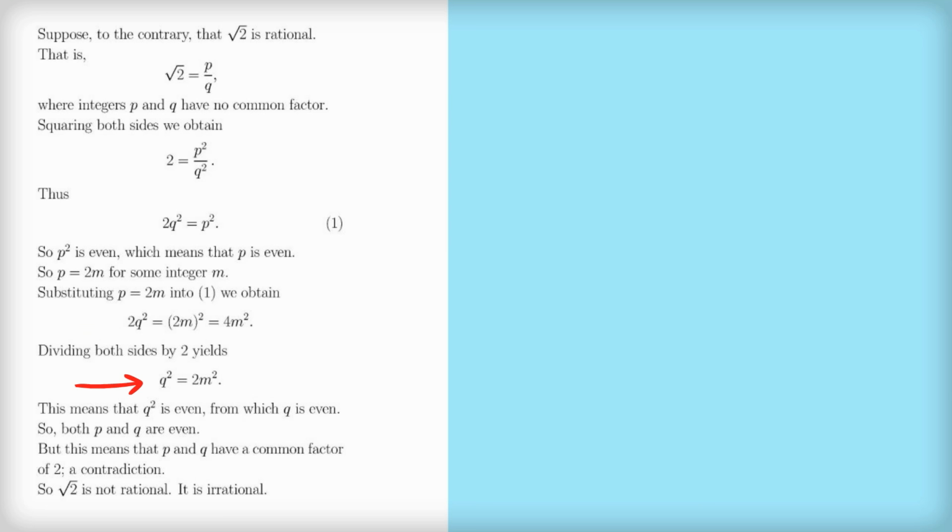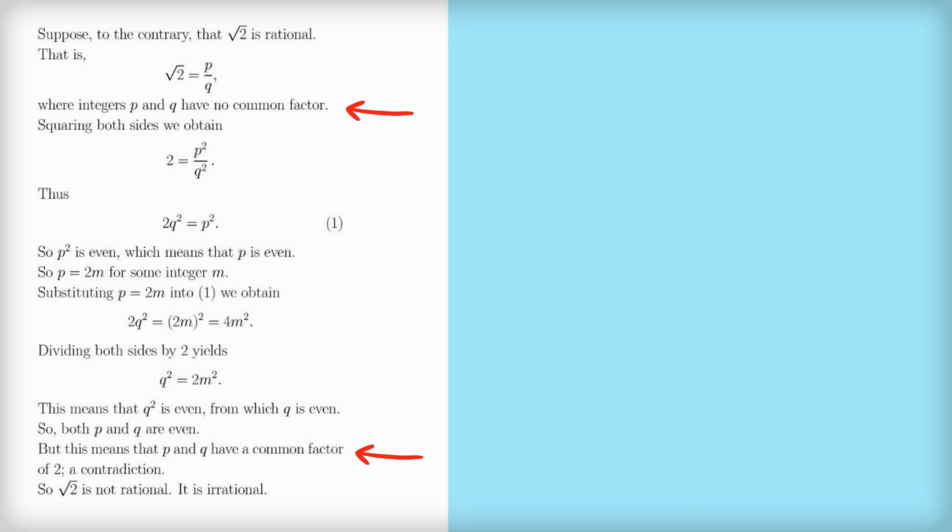Now we follow the same process that we used for p, but now we're going to apply it to q. q squared equals 2 times m squared. So q squared must be even, and from that we deduce that q is even. So if we look here and here, we see that both p and q are even. But this means that p and q do have a common factor, namely the common factor of 2. And now we see the contradiction. Down the bottom, we've said that p and q have a common factor of 2, but up the top, we said that p and q have no common factor. So this is a contradiction.